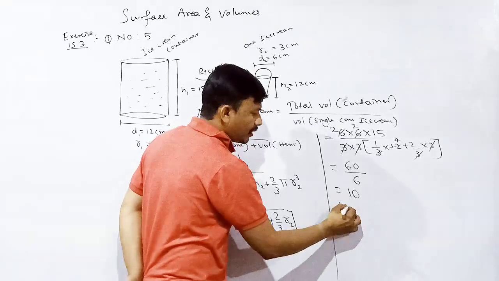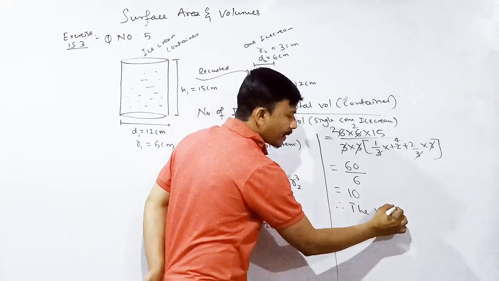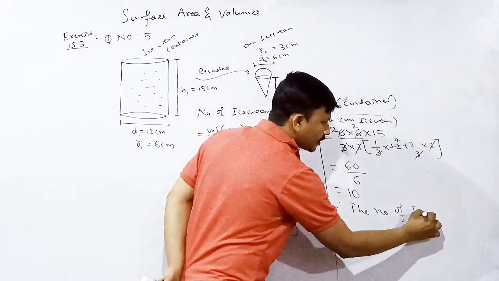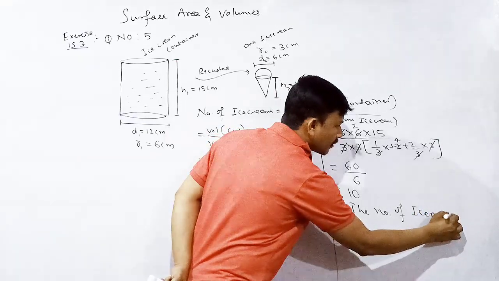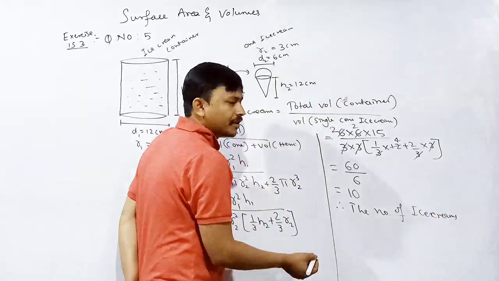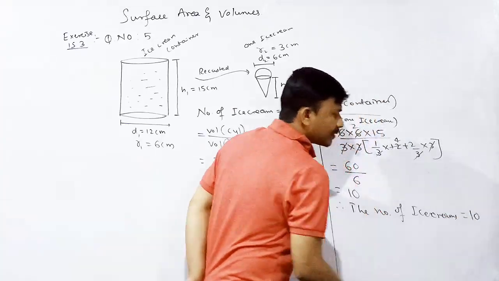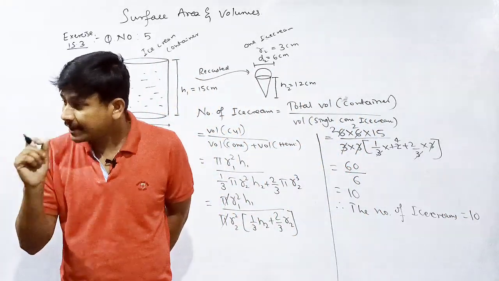Okay, therefore the number of ice creams that can be formed is equal to 10. Yes, we can make 10 ice creams, right? 10.